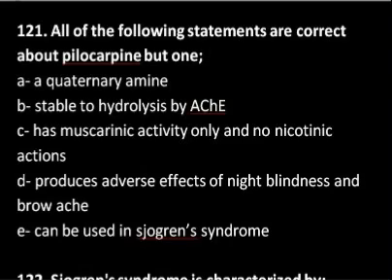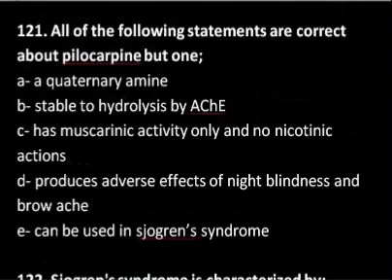Then B option is there: stable to hydrolysis by acetylcholine esterase. C option has muscarinic activity only and no nicotinic actions. Then D option is there: produces adverse effects of night blindness and brow ache. And finally the last option: can be used in Sjogren's syndrome. Sjogren syndrome is actually characterized by dry mouth and dry eyes.